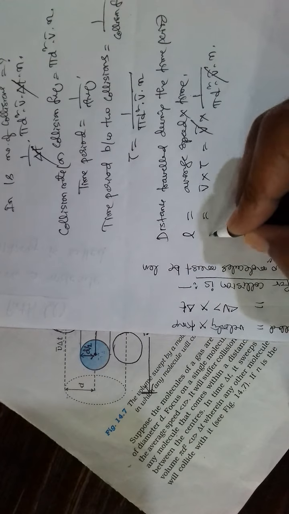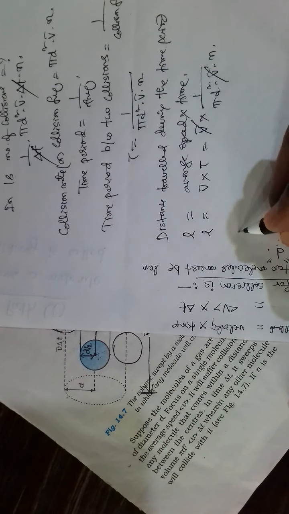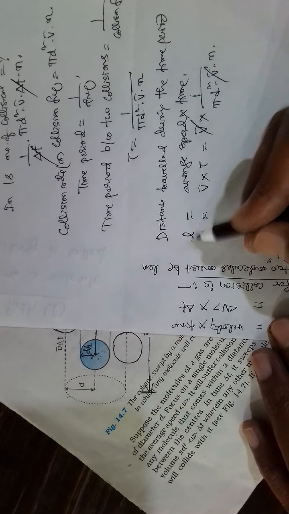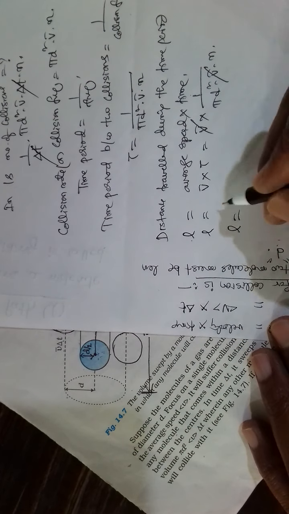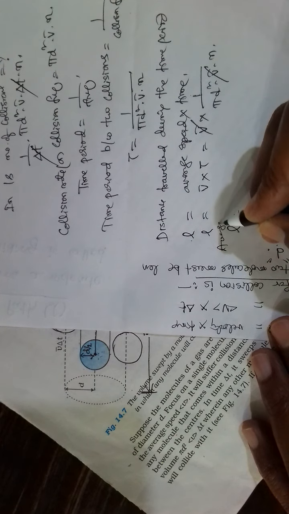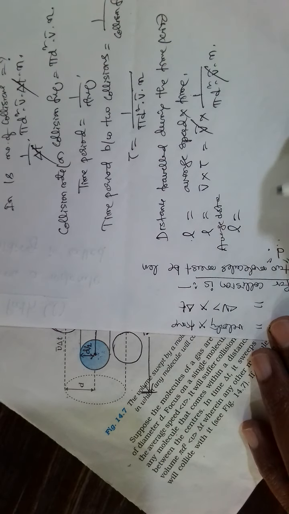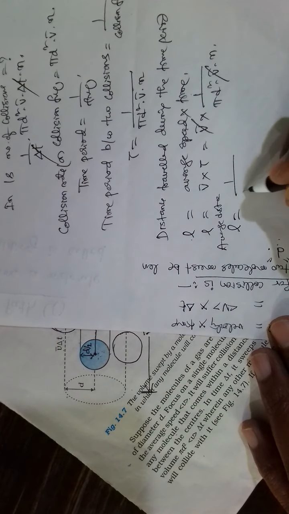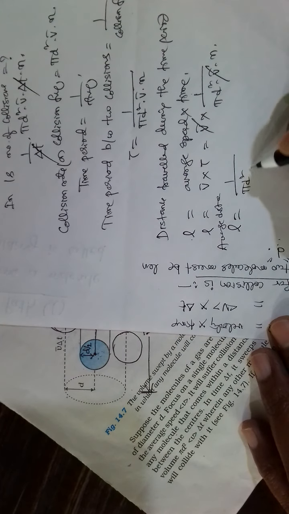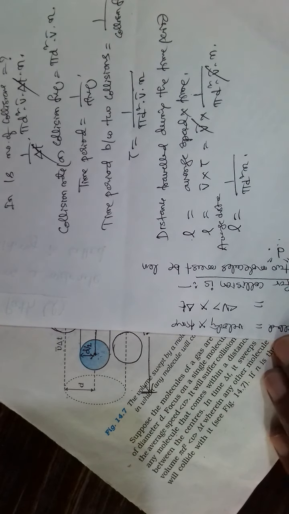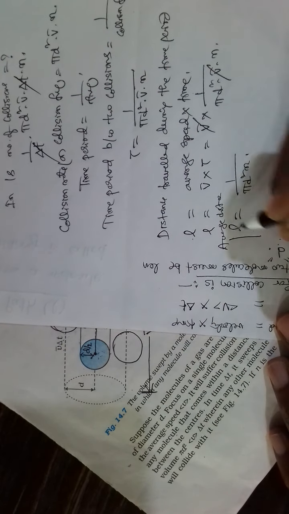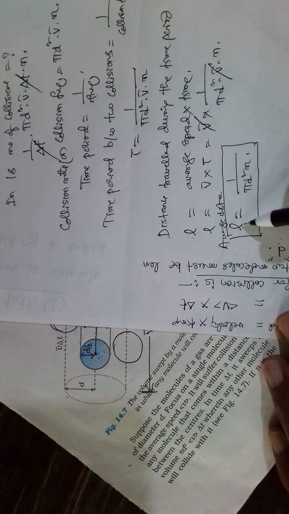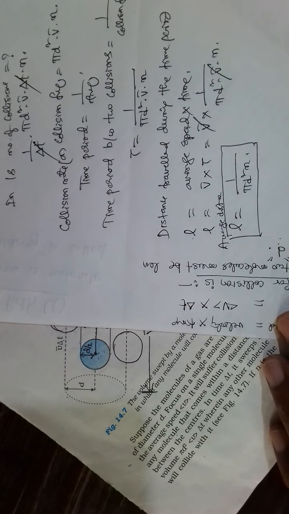So this is the average distance. L is equal to how much we got? 1 by pi d square n. This average distance is known as mean free path.